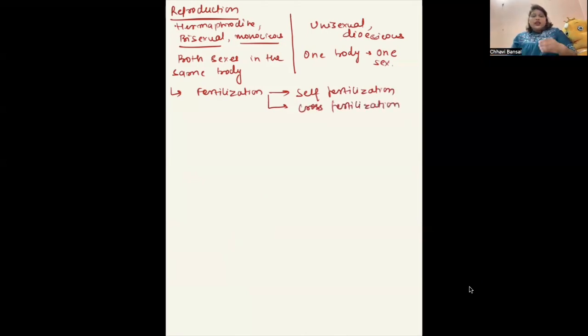Self means if the organism is a hermaphrodite, or both the sexes are present in the same body, then the gametes released by both the organs or both the sexes of the body will fuse with each other and produce the offspring. That is called self-fertilization. It is similar to self-pollination. In cross-fertilization, the gametes from different individuals fertilize each other. Organisms can be a hermaphrodite, or cannot be a hermaphrodite, in case of cross-fertilization.